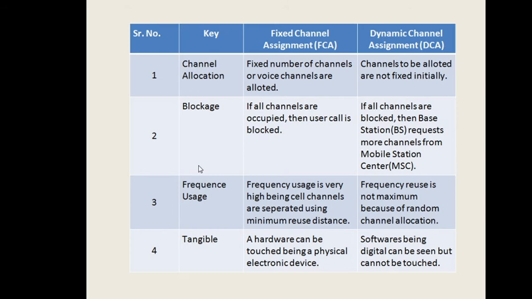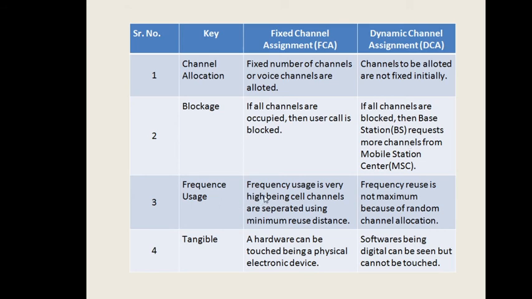If all the channels are occupied, then the base station requests more channels from the neighboring adjacent cell. This request is sent to the MSC, and the MSC allocates borrowed channels. This process is called borrowing, which means the call blockage will be avoided.